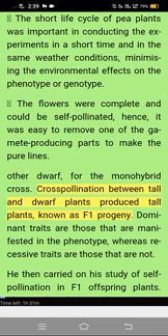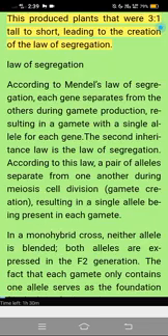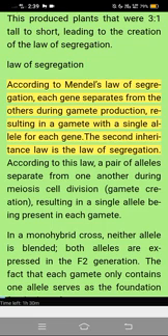Cross-pollination between tall and dwarf plants produce tall plants, known as F1 progeny. Dominant traits are those that are manifested in the phenotype, whereas recessive traits are those that are not. He then carried on his study of self-pollination in F1 offspring plants. This produced plants that were 3:1 tall to short, leading to the creation of the law of segregation. Law of segregation. According to Mendel's law of segregation, each gene separates from the others during gamete production, resulting in a gamete with a single allele for each gene.